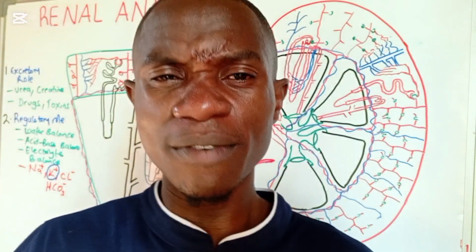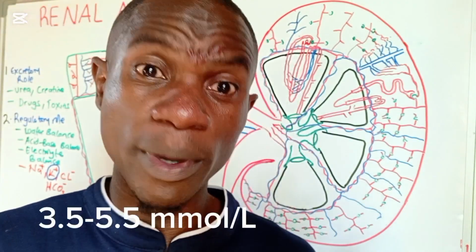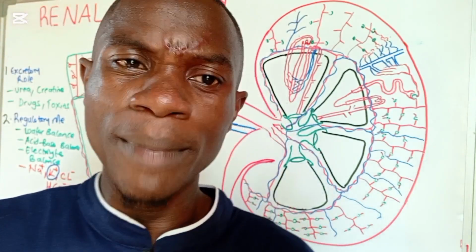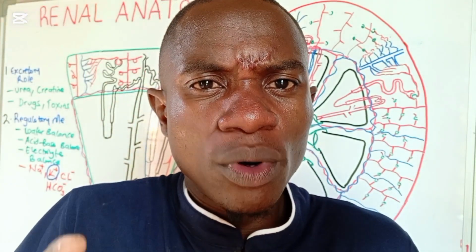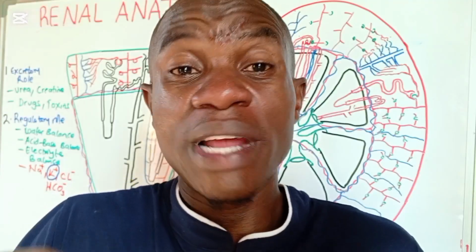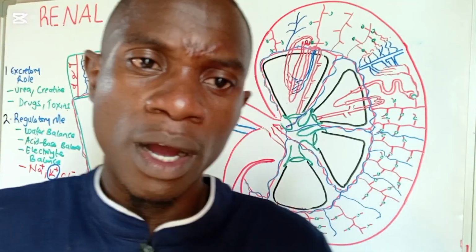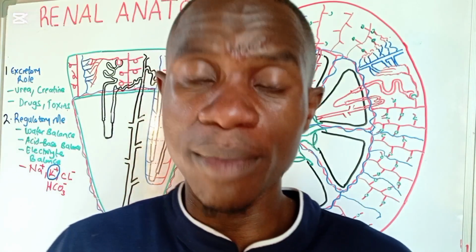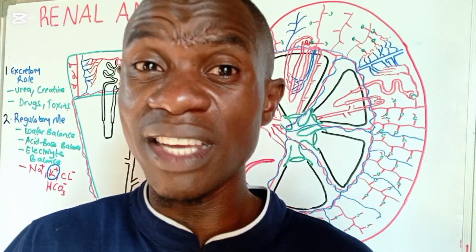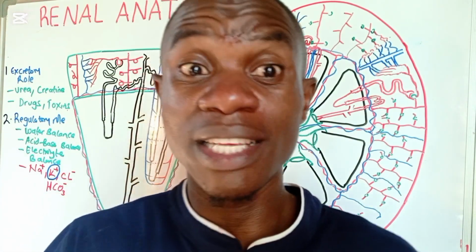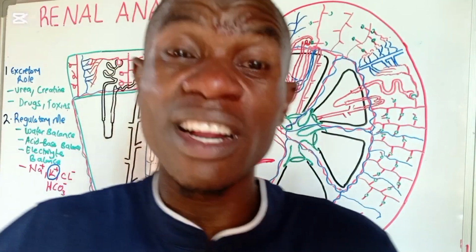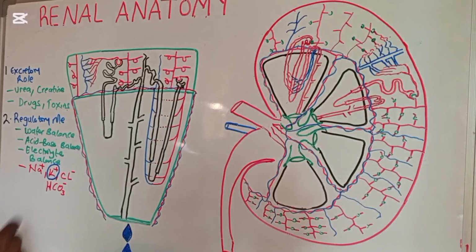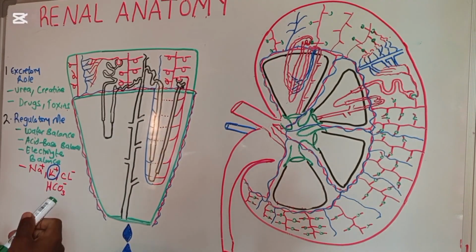For example, the levels of potassium are usually around 3.5 to 5.5 milliequivalent or millimole per liter, meaning that if the levels of potassium go extensively too high, like above 7 millimole per liter, this person is going to have hyperkalemia. And hyperkalemia is very dangerous, especially to the cardiovascular system, with the likelihood of someone getting cardiac arrest. So the levels of potassium are very important.